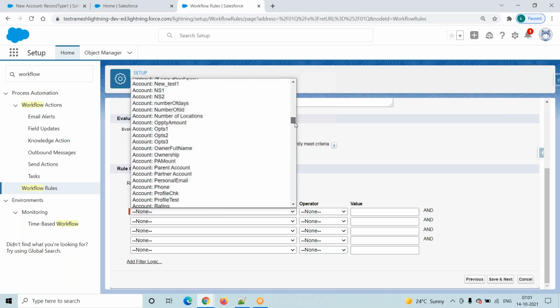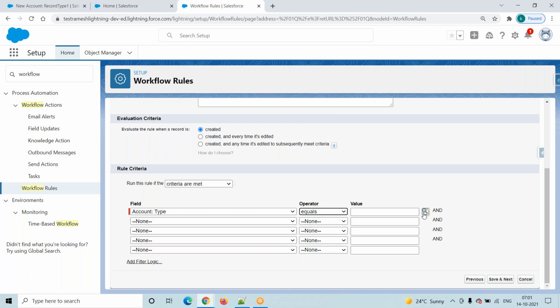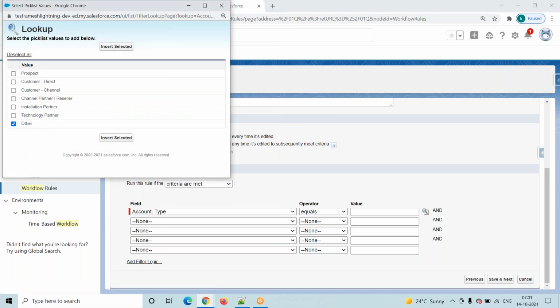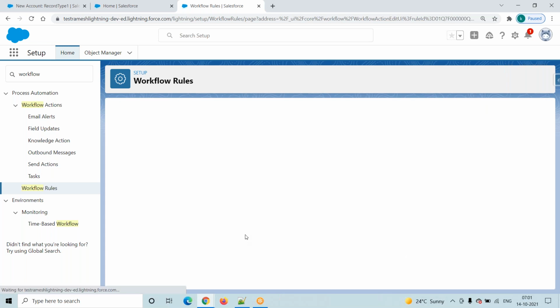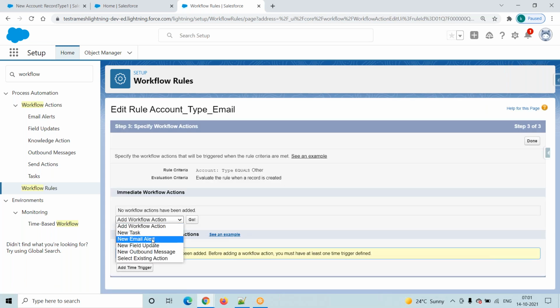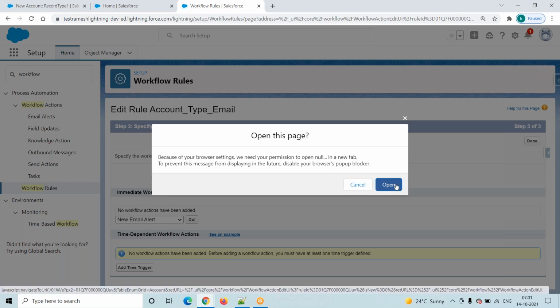Now go to here. Type equals other. Then click on save and next. Then what is your workflow action? Email alert. Click on this go button because we need it in a new tab.